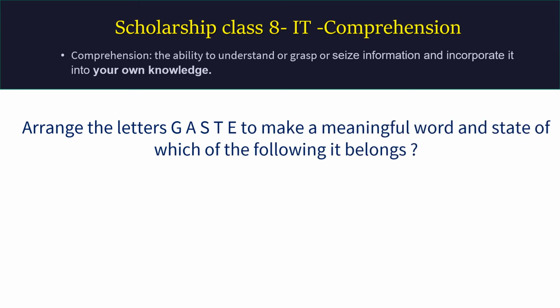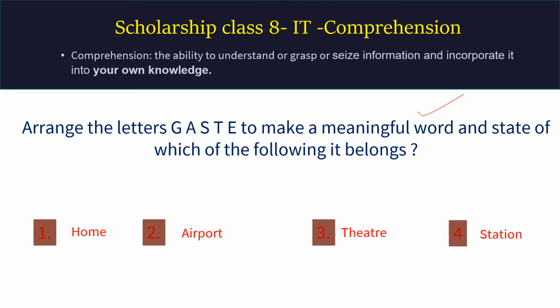Here comes the next question. Arrange the letters G, A, S, T, E to make a meaningful word, and state which of the following it belongs to. That is, with which it is connected. This is a lucky part, I got the word. Here is a 3 plus 2, 5-letter word. That word has a connection. It belongs to a category. Whether it is connected with home, belongs to airport, belongs to theater, belongs to station.